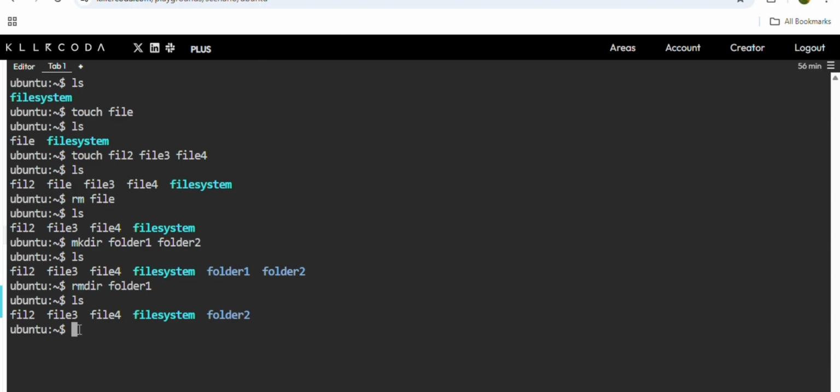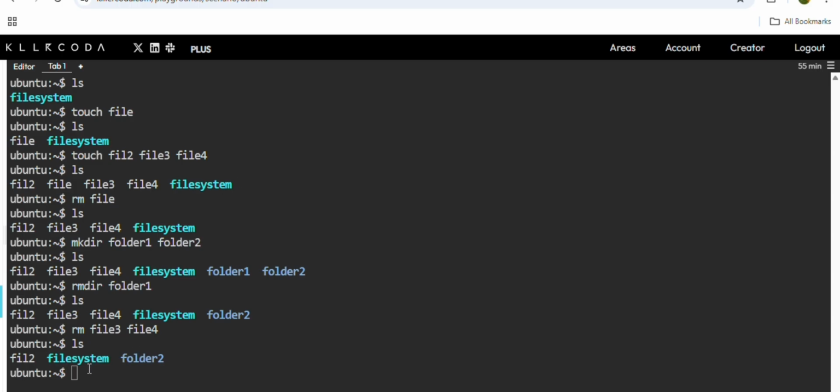Suppose you want to delete two folders or two files at a time, then how will you delete them? rm, the file name, file 3. I want to delete file 3, and I want to delete file 4 as well. So click enter. Now if you see ls, the files have been deleted.